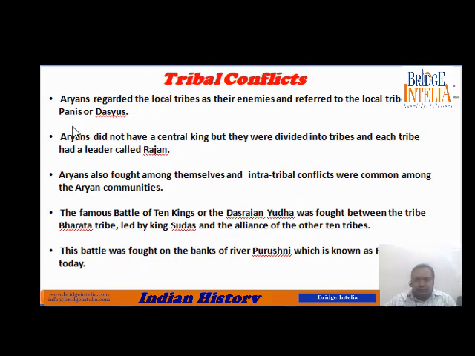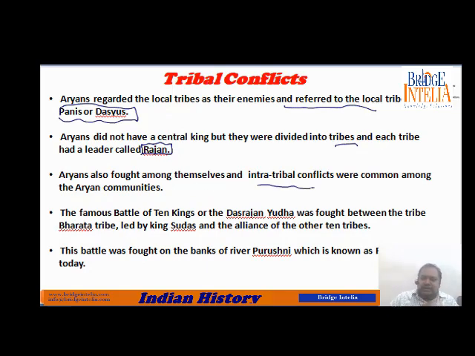Now, tribal conflicts. The Aryans regarded the local tribes as their enemies because they had come from somewhere else and settled on those locations. So they had a feeling of enmity towards the local tribes, and they referred to the local tribes as Panis or Dasyus. The Aryans did not have a central king, but rather they were divided into tribes, and each tribe had its own king who was referred to as Rajan.